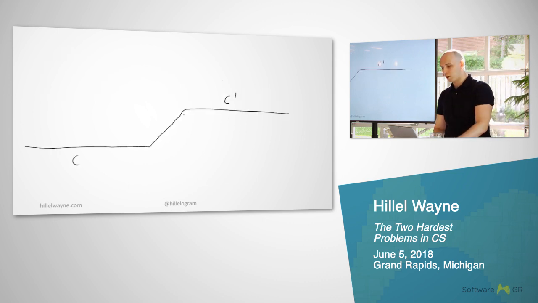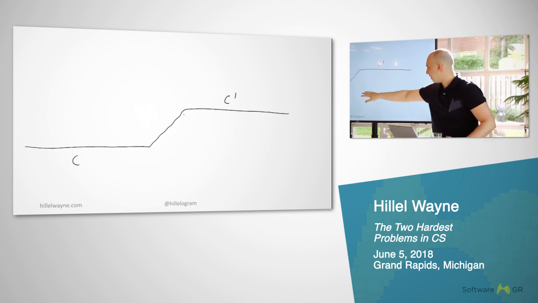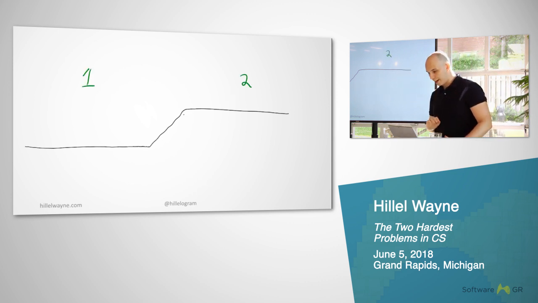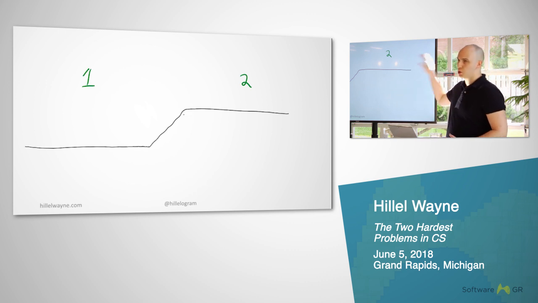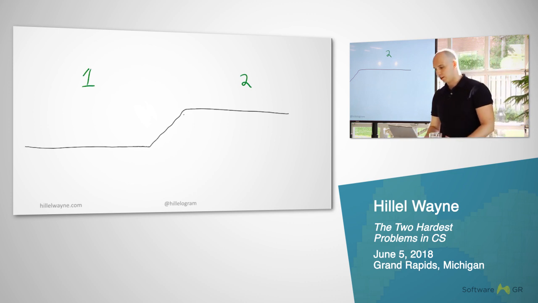So here's a very rough state graph, a behavioral graph of a system without a cache. This is essentially the timeline of the database. It starts at value C, and then at some point in this execution, it switches to C prime. Does this make sense to everyone? Now we have essentially two states of this behavior, one before the change, one after the change. We're going to assume the change is atomic, so that we don't have to worry about the actual change happening, but this can get more complicated later. That's for just a database.